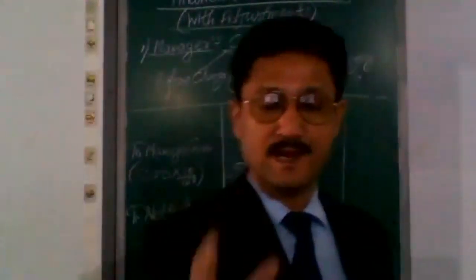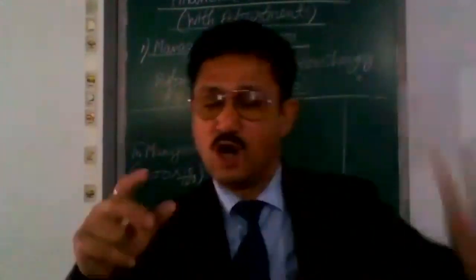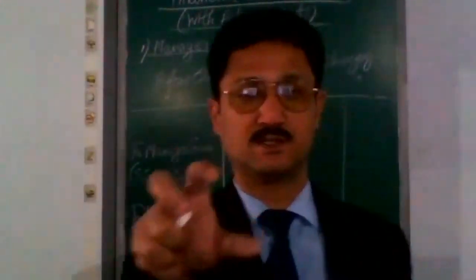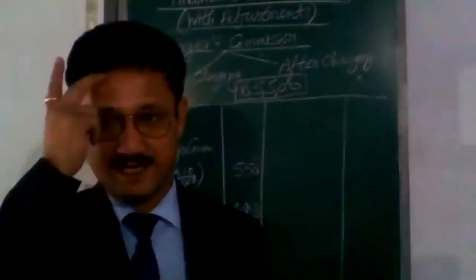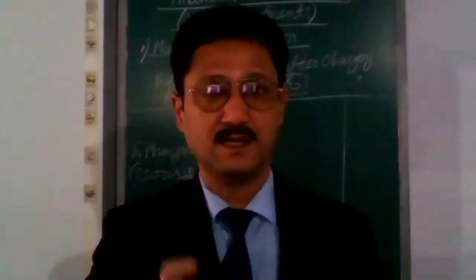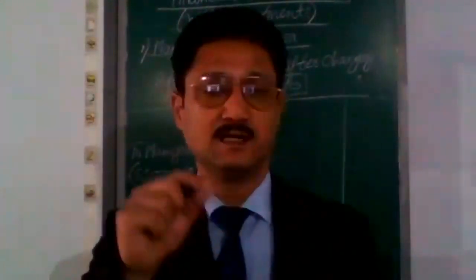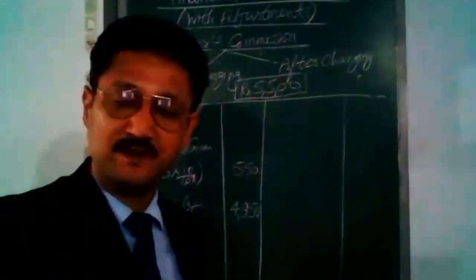Then the manager will be given commission after charging his commission as an expense out of profit, like all other expenses are charged from profit. Similarly, his commission will also be charged from the profit, and he will get the commission on the remaining profit. So the formula will change.